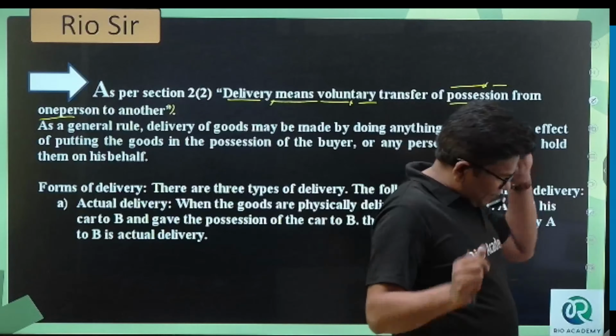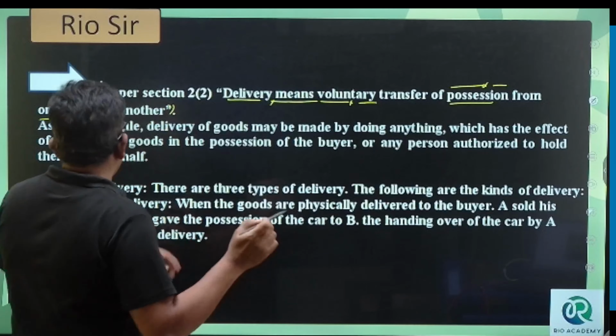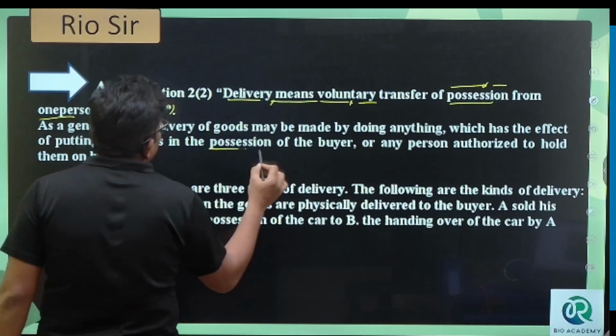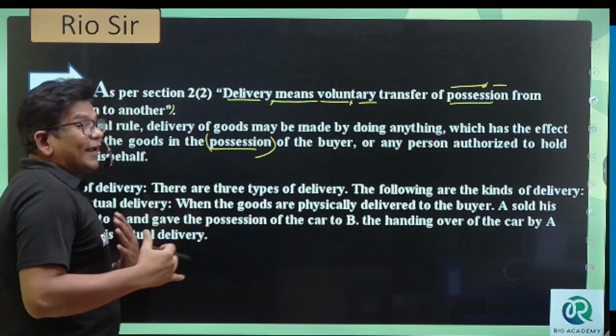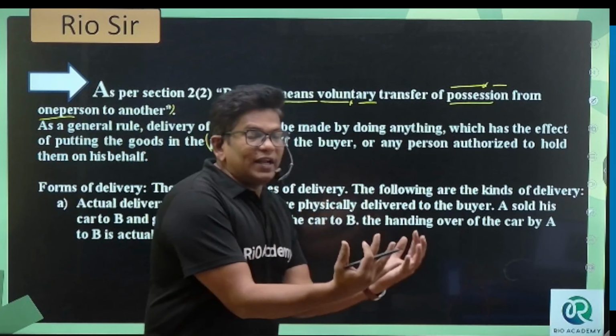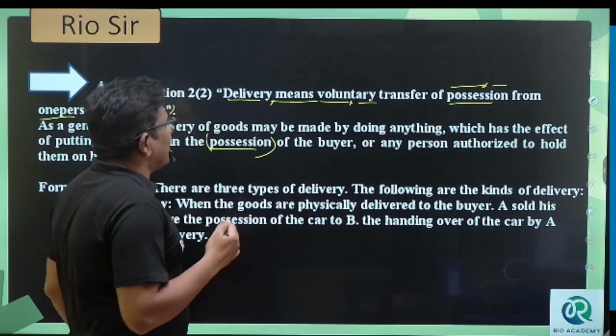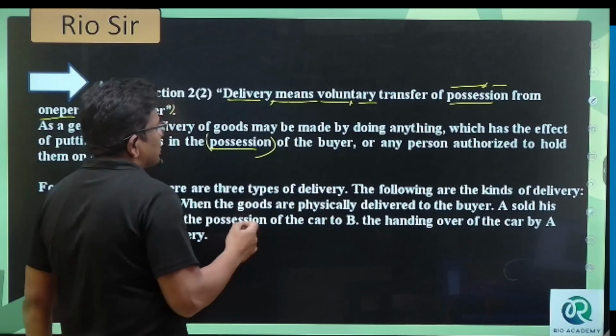So now, see, the general rule: delivery of the goods may be made by doing anything which has the effect of putting the goods in the possession of the buyer. Any kind of effort you are putting to get the control of the goods by the buyer. Once you make the payment, somebody has given you the goods, right?